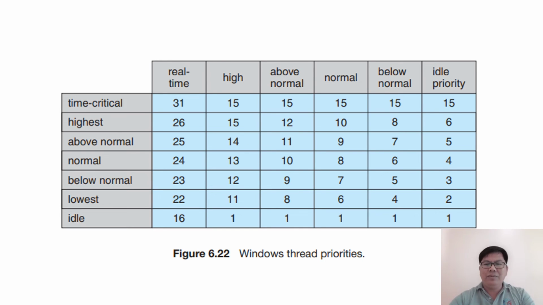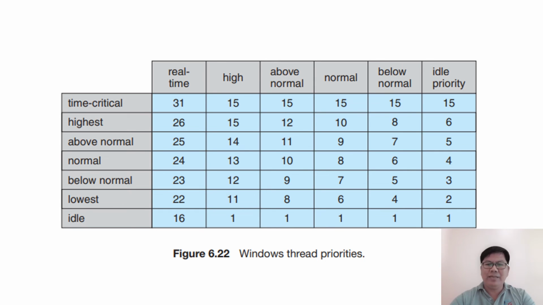The left column contains the values for relative priorities. For example, if the relative priority of a thread is above normal, and the priority class is normal, the numerical priority of the thread is 10. Here, above normal, and when you see the number 10, normal is number 10.